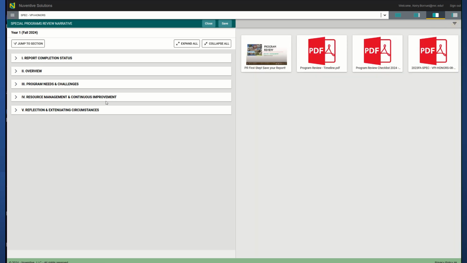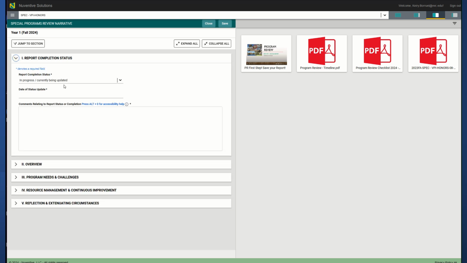And then once you're done with this, if you've only done this section, then you could save it and leave it in this area.